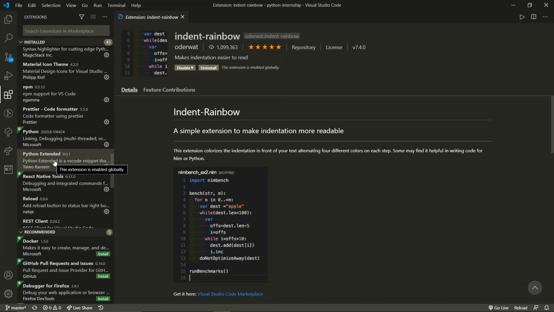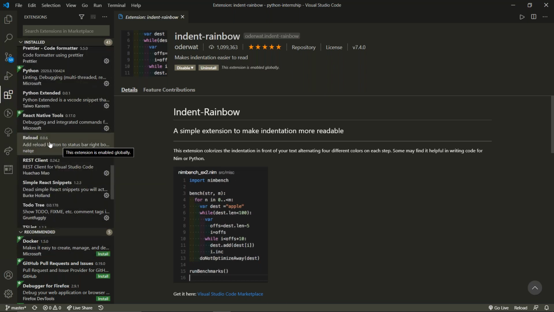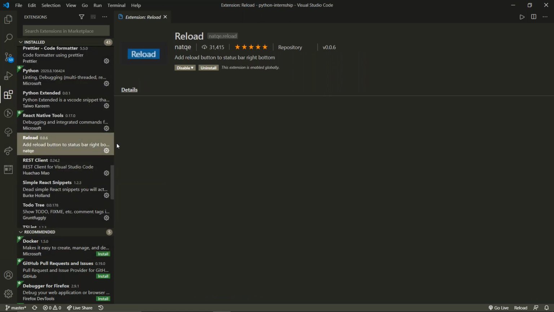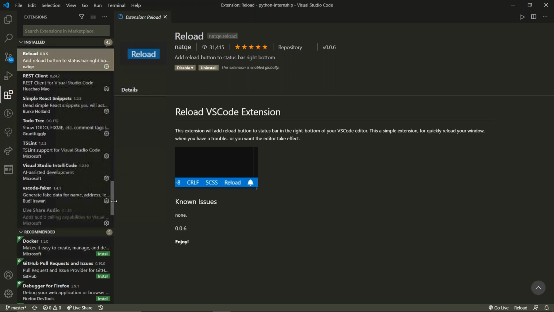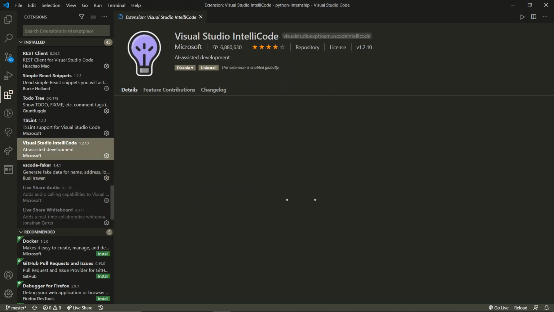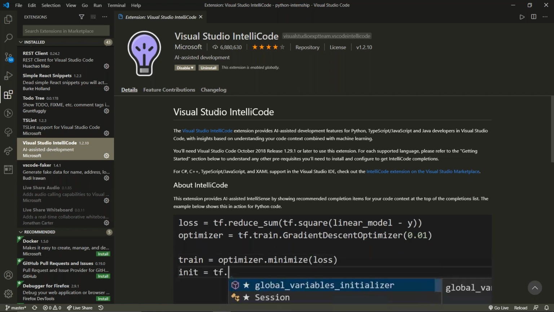Python, I've already explained. Python extended, I've already told. You can download this reload extension. Reload extension is also important. You can just note it down, make a note of it. Reload extension. And Visual Studio IntelliCode. This is also important. Okay. That's it. These are the things that are important and that need to be installed.